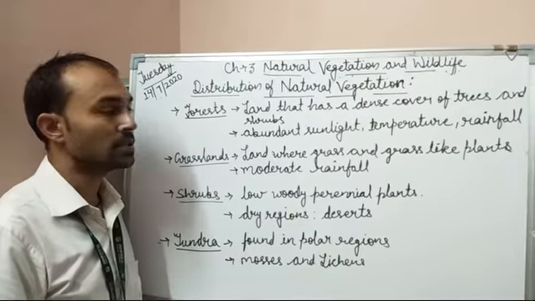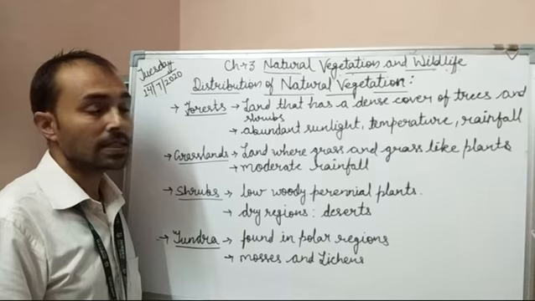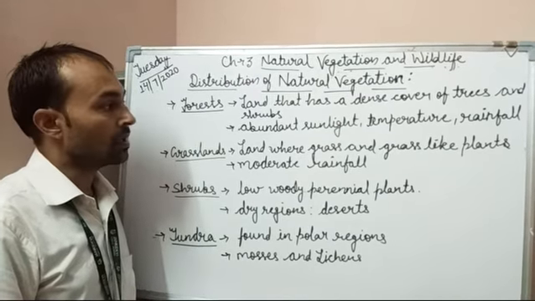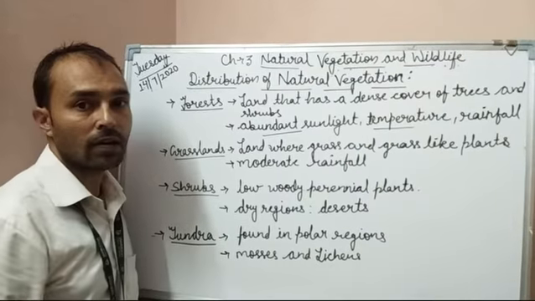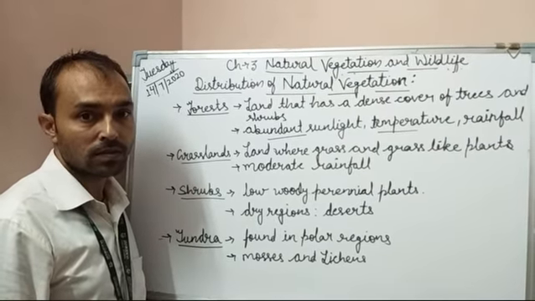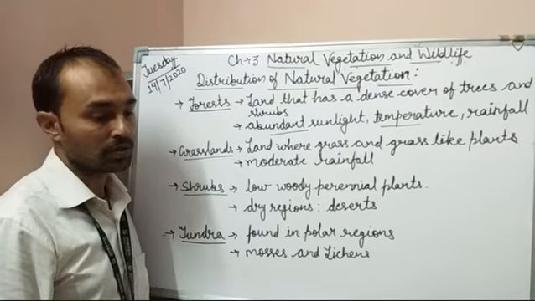Forests are land that has a dense cover of trees and shrubs. Abundant sunlight, temperature and rainfall are the major factors responsible for their growth.